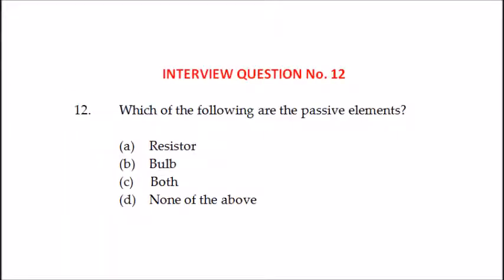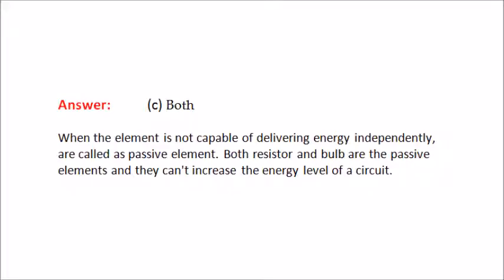12th question. Which of the following are passive elements? Options are resistor, bulb, both, none of these. The answer is both. When the element is not capable of delivering energy independently, it is called a passive element. Both resistor and bulb are passive elements and they cannot increase the energy level of a circuit.